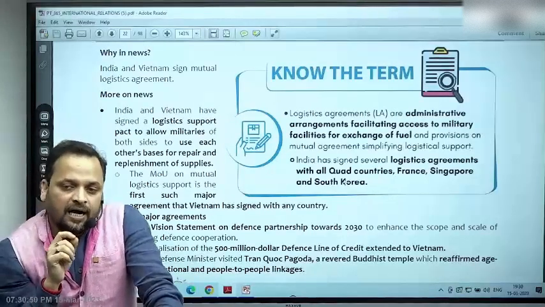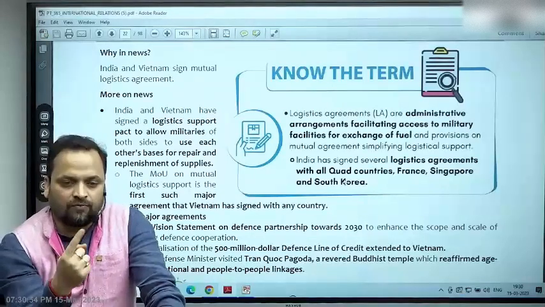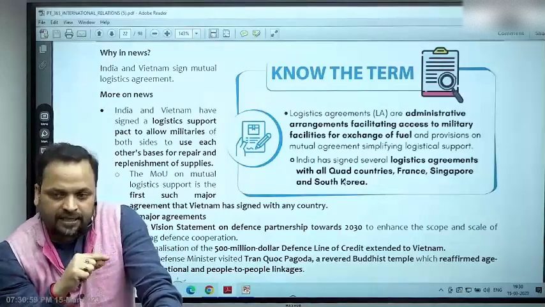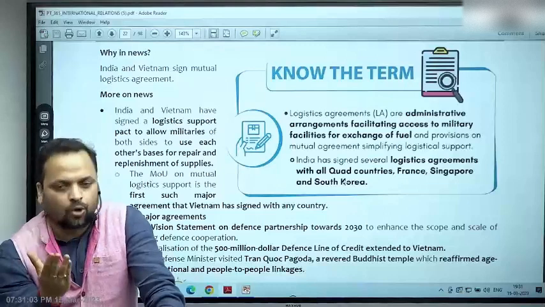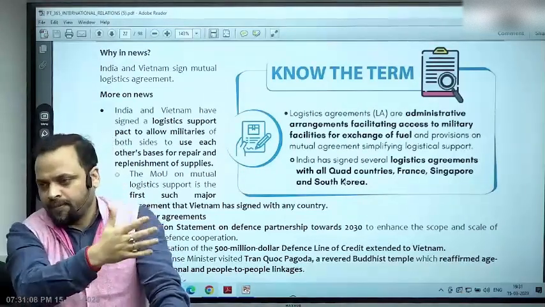Right? And what other designated purposes? So occasions. For example, port call. When a ship is visiting Vietnam or Vietnamese ship is visiting India, right? On a normal course of visit, right? Friendly visit. इसको कहते हैं port call. जब किसी दूसरे देश का ship आपके port पे रुकता है, making a friendly call.